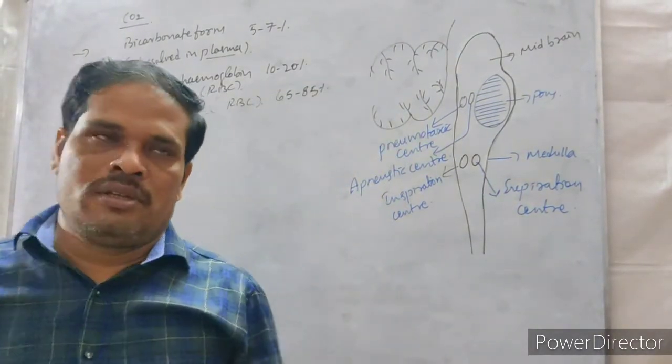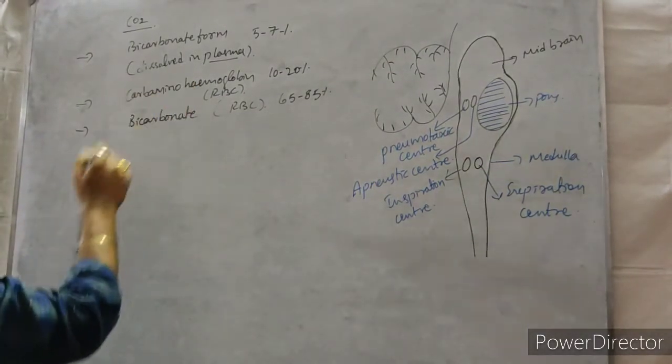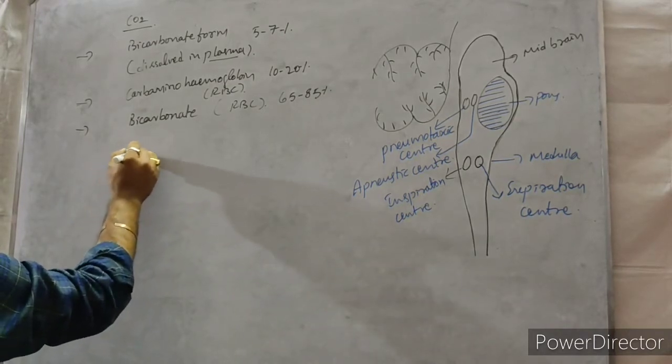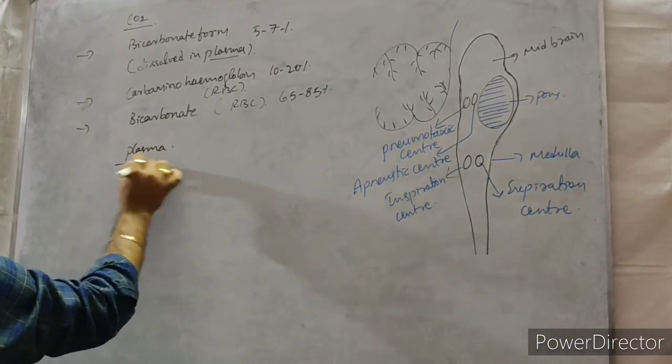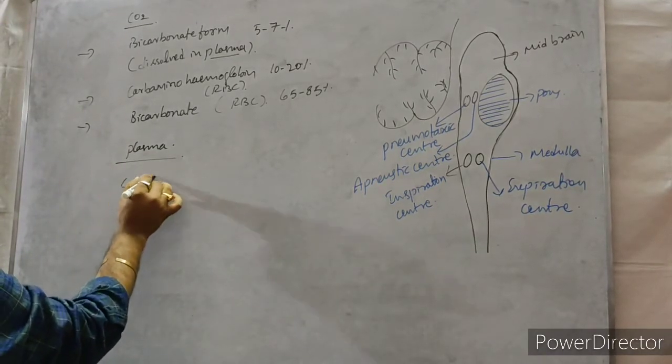Now, if you see them one by one, the first one is the bicarbonate form. How is it formed? Dissolved in plasma. In plasma, water is present.